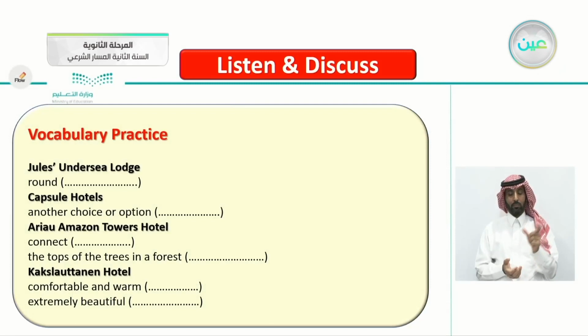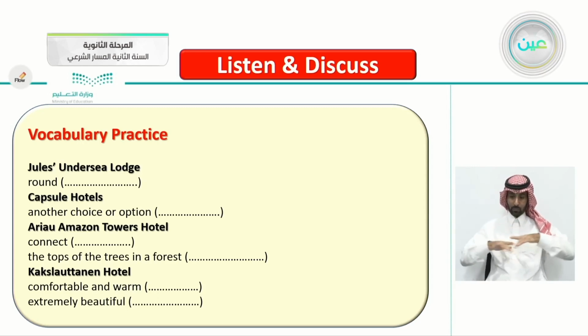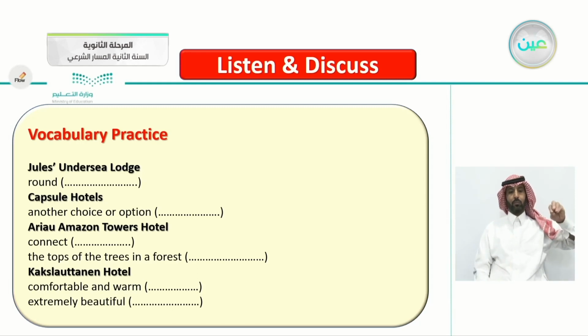So here's a vocabulary practice from the articles. Jules Undersea Lodge. The word round. Can you give me a synonym or a word that is like the word round in the first article? Yes, the word circular.